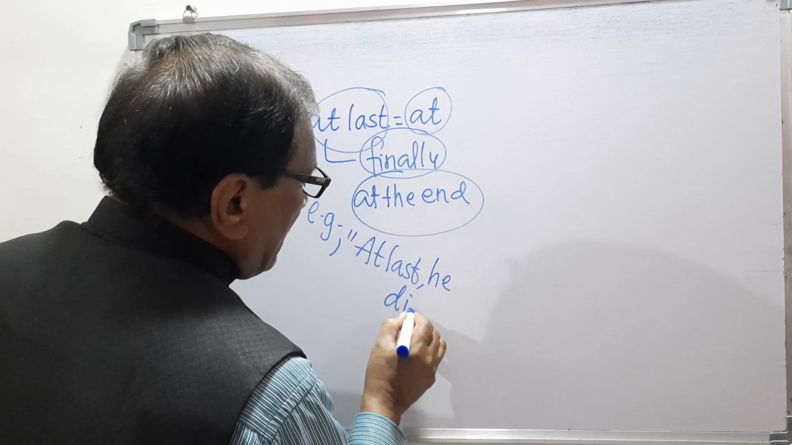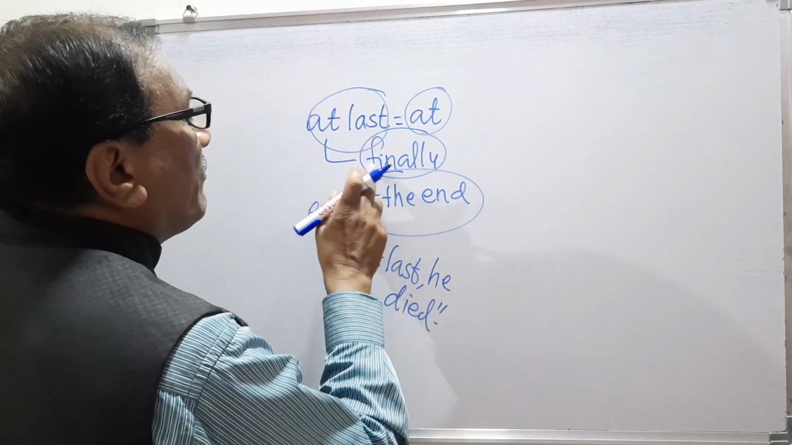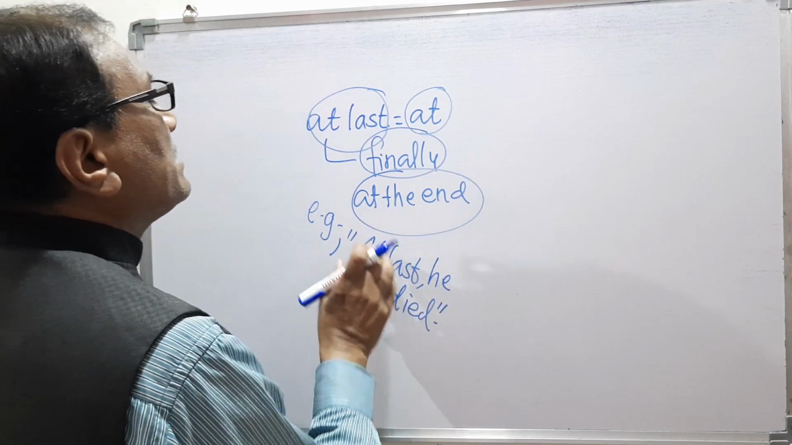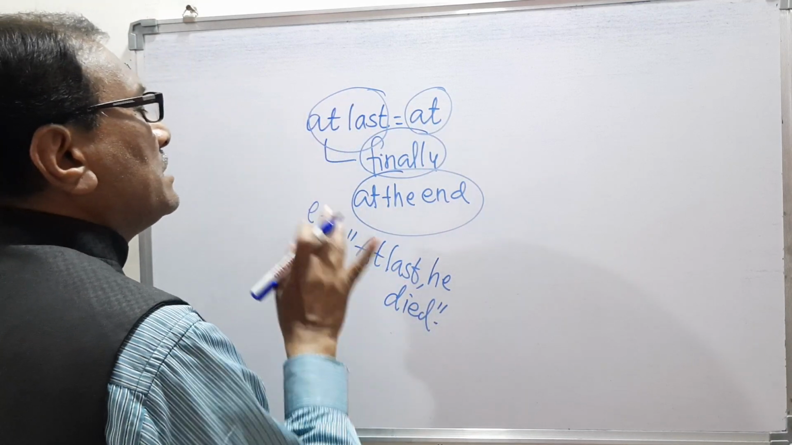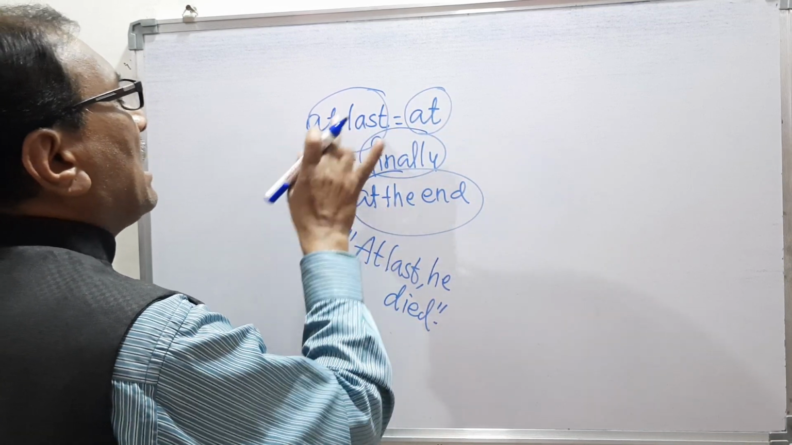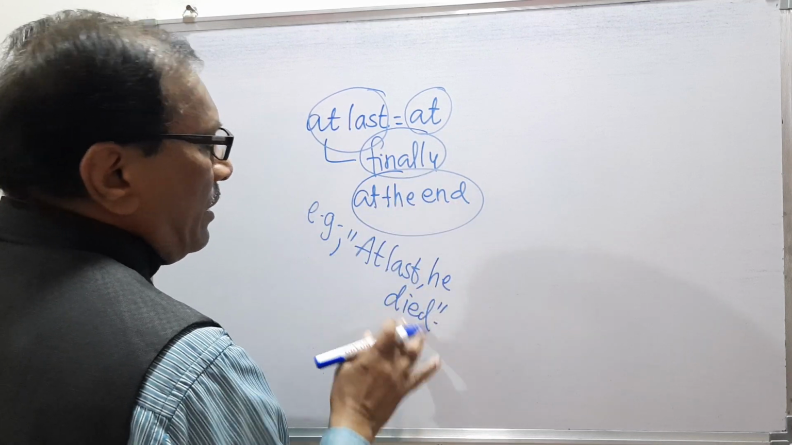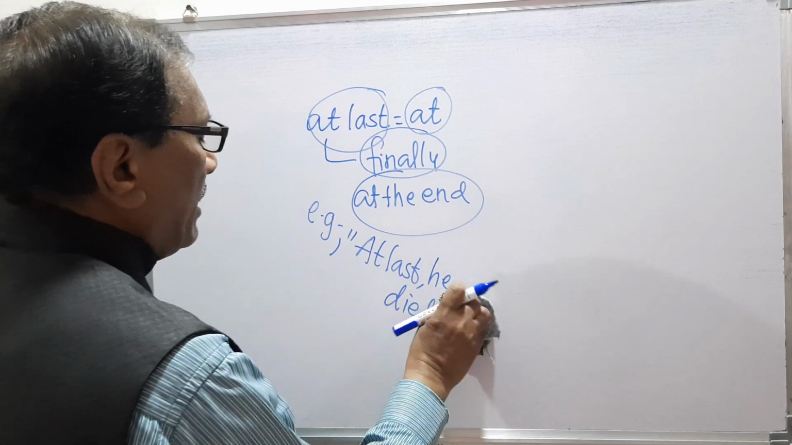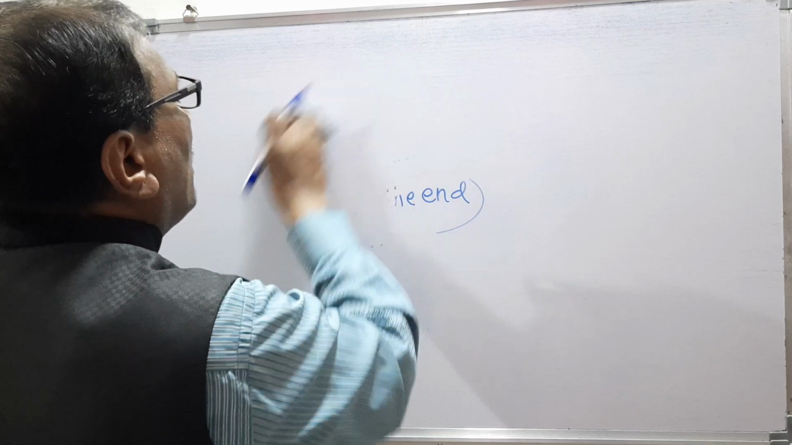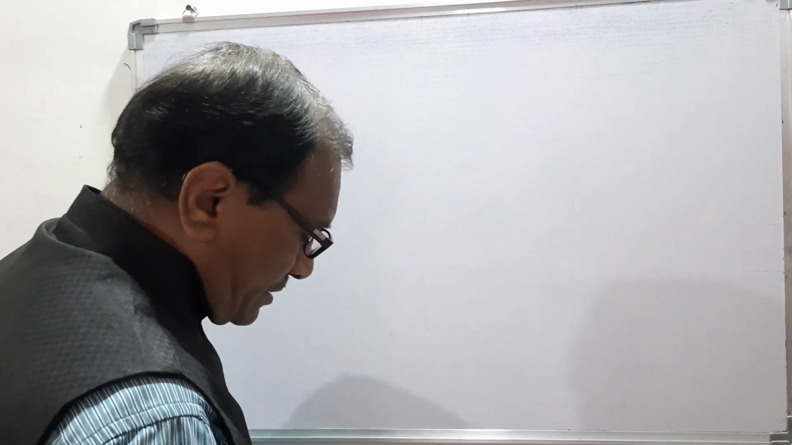died. At last he died. So remember, at last he died means finally he died, at the end he died. It means that at is the preposition and this at has made the phrase at last, and at last means finally or at the end. That is the meaning which we are looking at here. So remember, here we are looking at the preposition at and its various phrases.